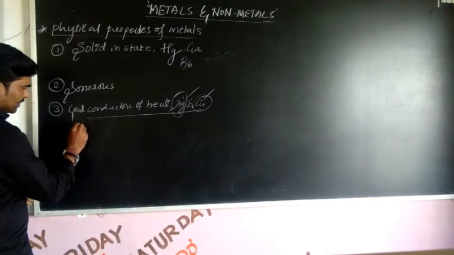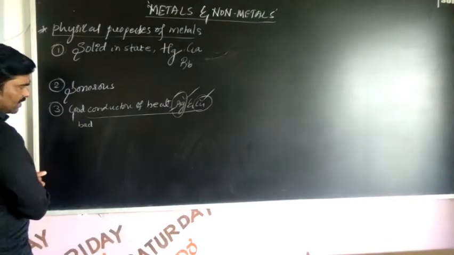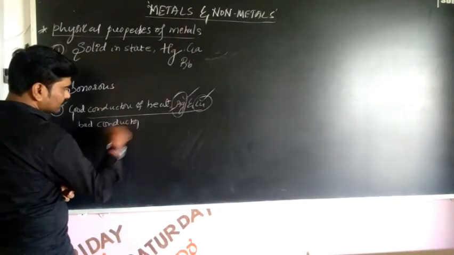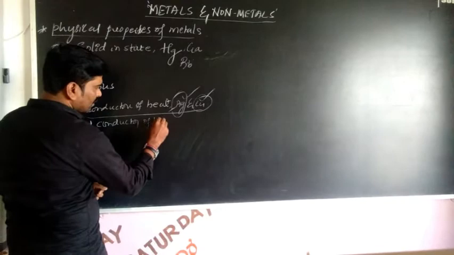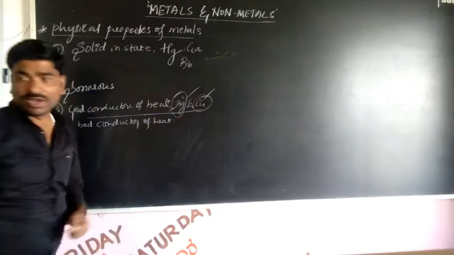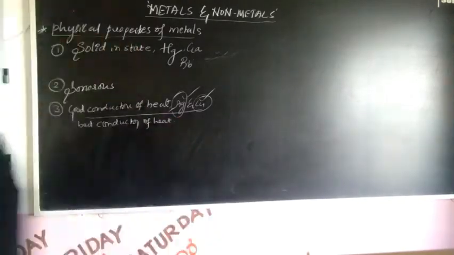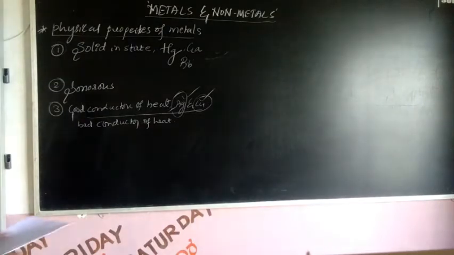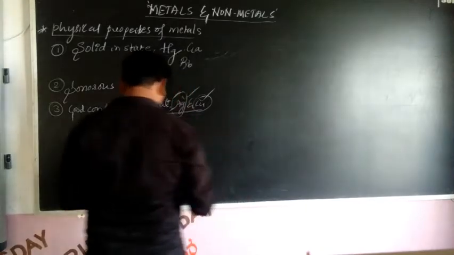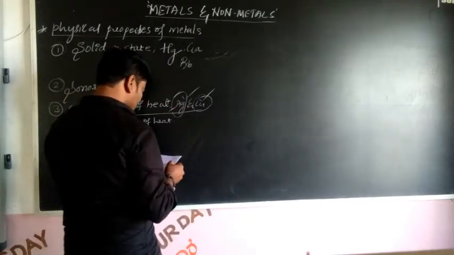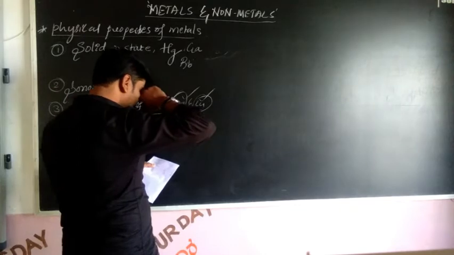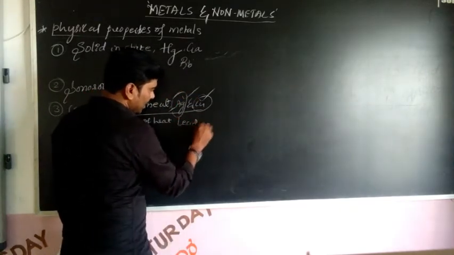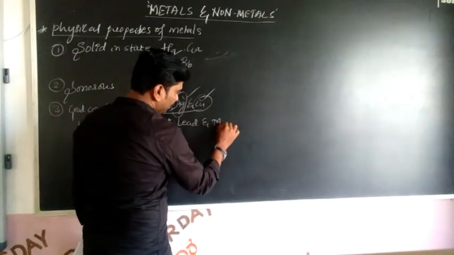And which metals are bad conductors of heat? Bismuth, lead and mercury.